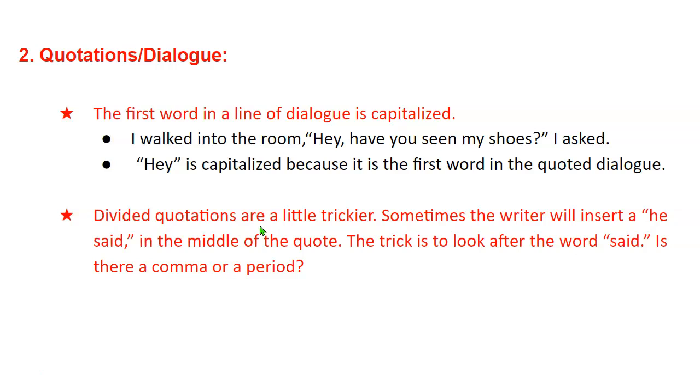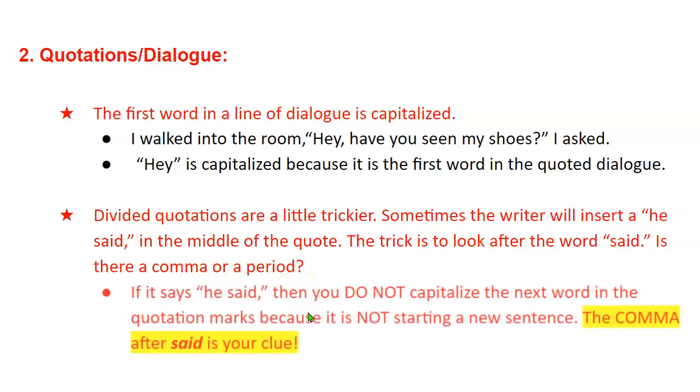The problem is sometimes people write down quotations that are divided or split. The writer will insert a he said in the middle of the quote. So the trick is to look after the word said. What's the trick? After the word said. And ask yourself, is there a comma after said, or is there a period? That's how you're going to know.